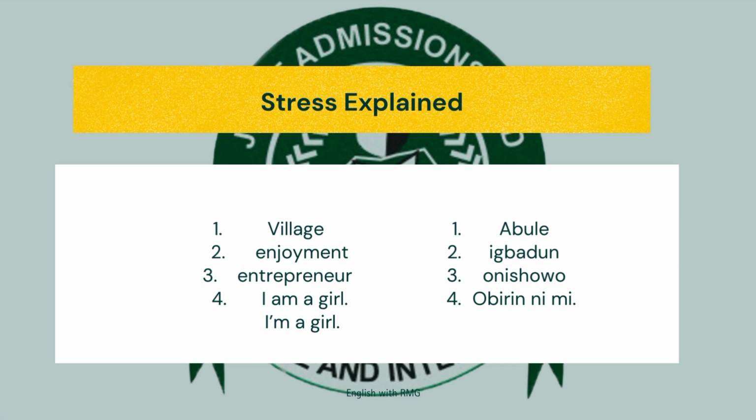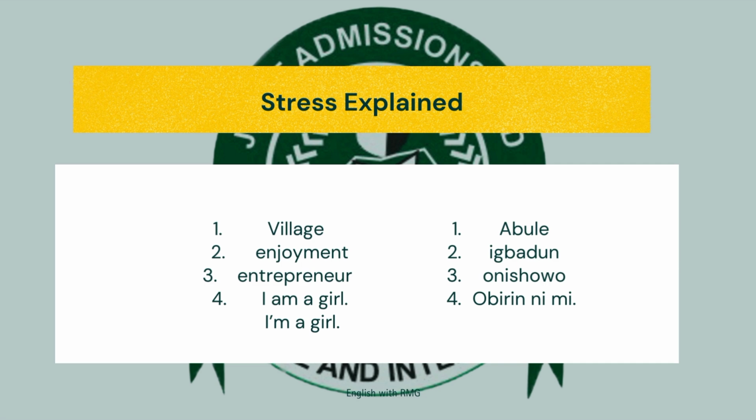Even in sentences, if you want to pronounce "I'm a girl" in English, you are going to merge "I" and "am" together, and "a" is going to be weaker. But if you want to pronounce the same thing in Yoruba, you say "obirin ni mi". You cannot stress it differently, because that's not the natural feature of the Yoruba language. So stress is strange to many Africans. It's not a feature of our language, so we just have to learn it.